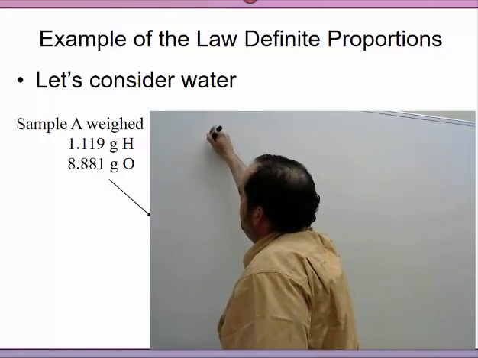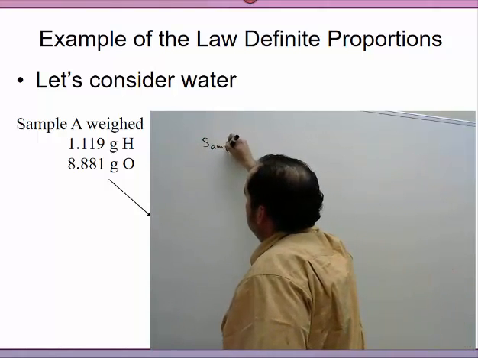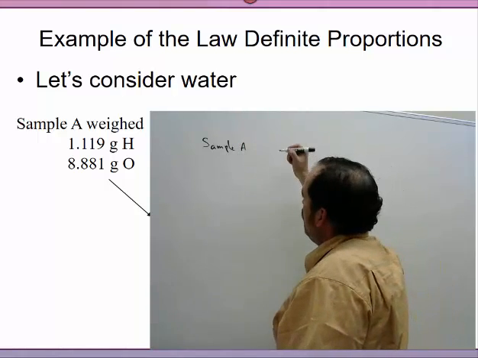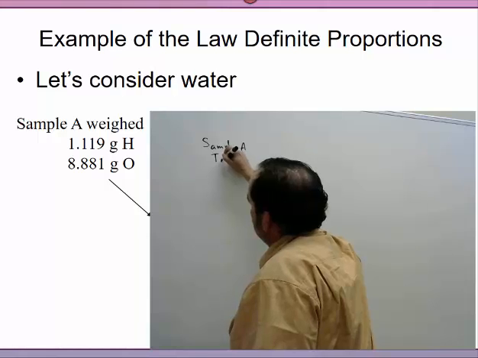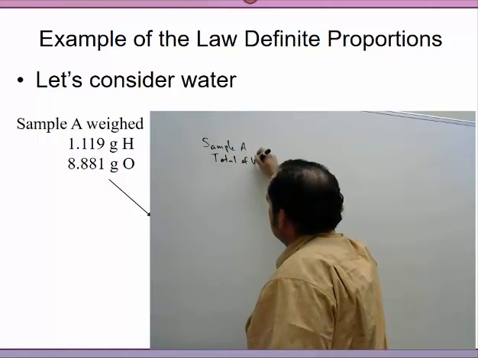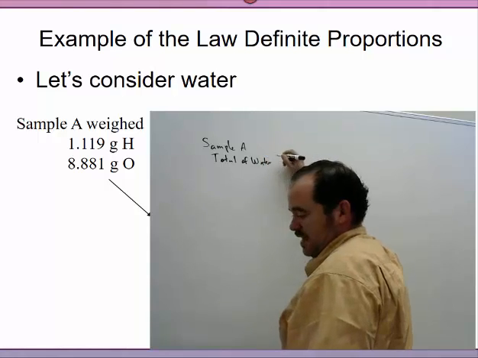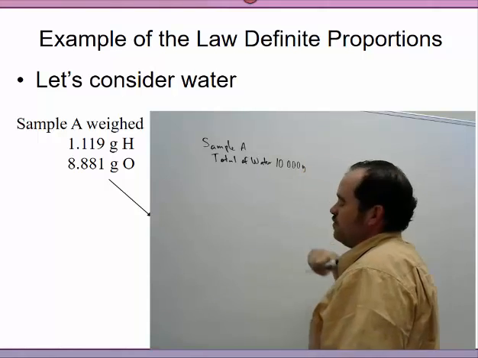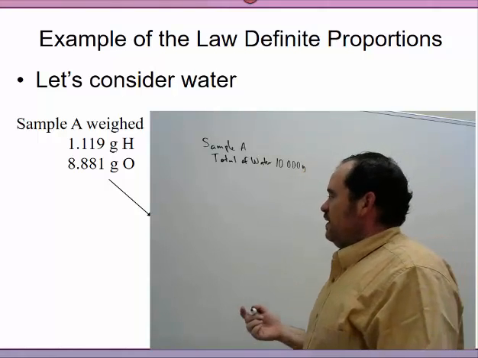We have this organizer, and we have sample A, which has a total mass of water of 10.000 grams. So it was weighed out carefully.